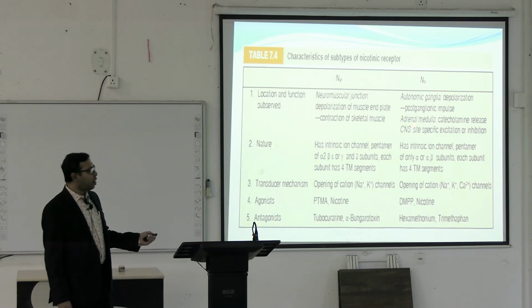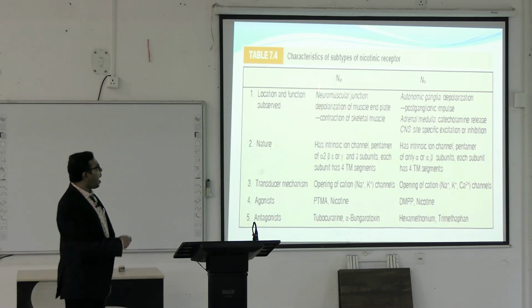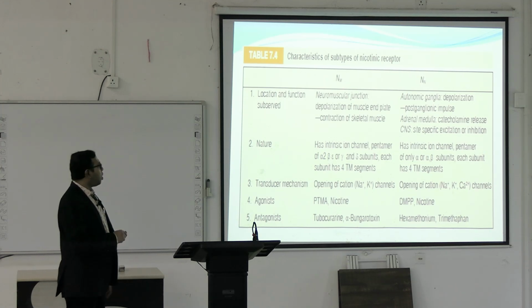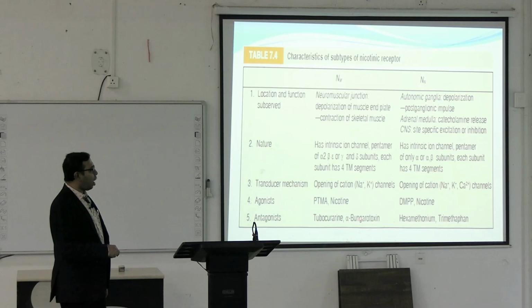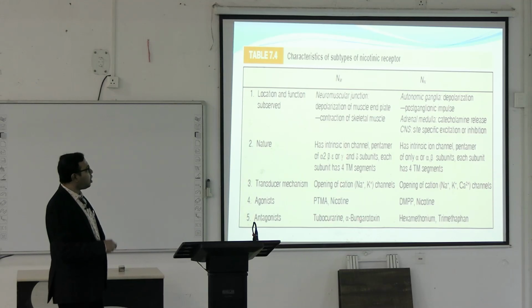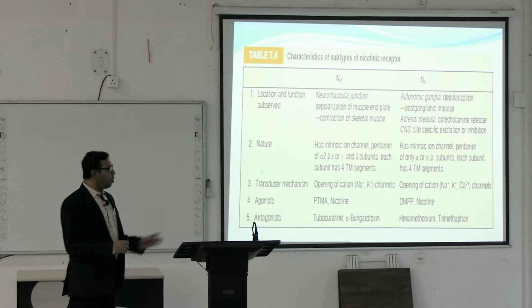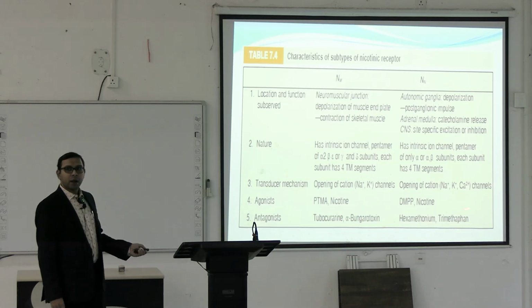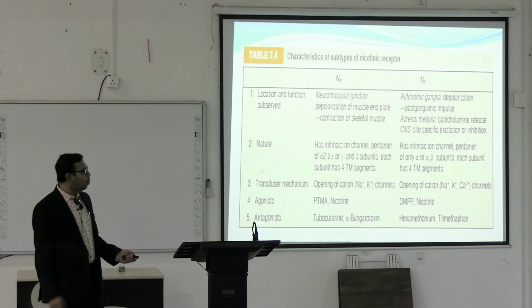In the CNS, they cause site-specific excitation or inhibition. The agonist of the NM receptor and NN receptor, both, is nicotine, whereas the antagonists are alpha-bungarotoxin and tubocurarine. These are the NM receptor antagonists. We'll read more about this in the muscle relaxation class. Whereas the NN receptor antagonists are the different types of ganglionic blockers like hexamethonium and trimetaphan.